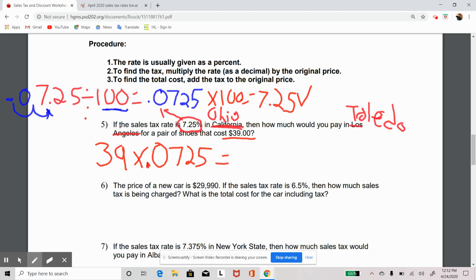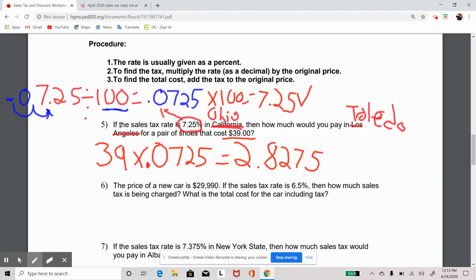When I type that in a calculator, I'm going to take 39 times 0.0725, and I'm going to get 2.8275. All right, look at that.